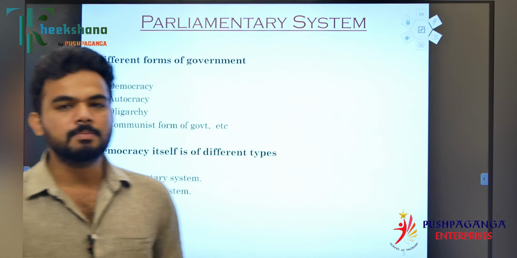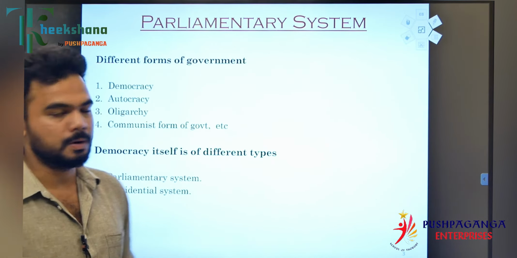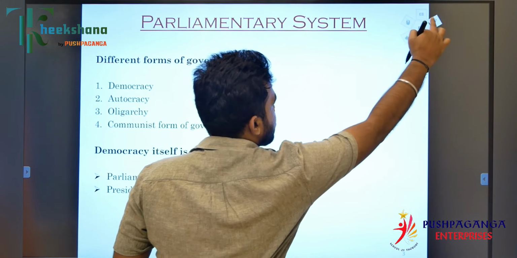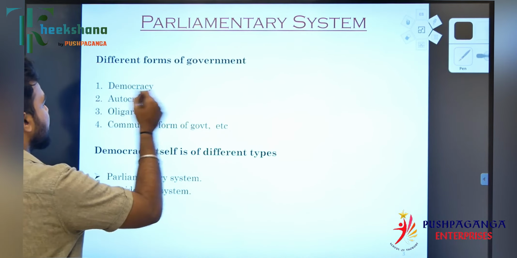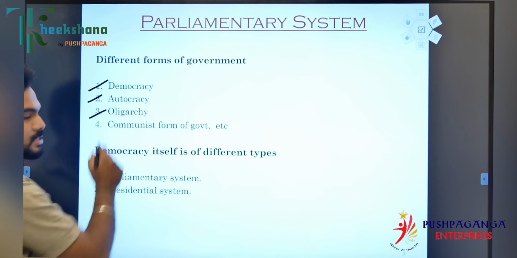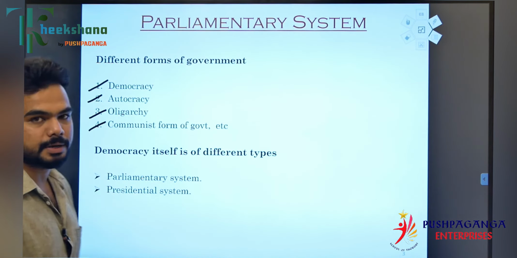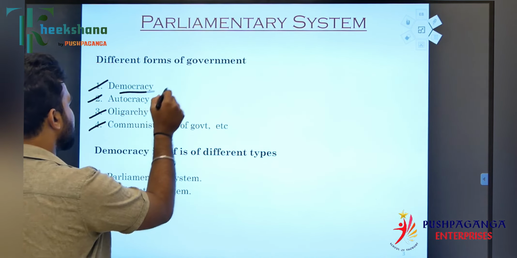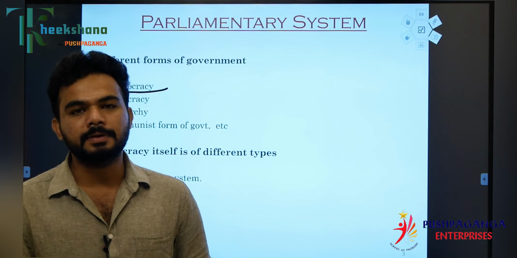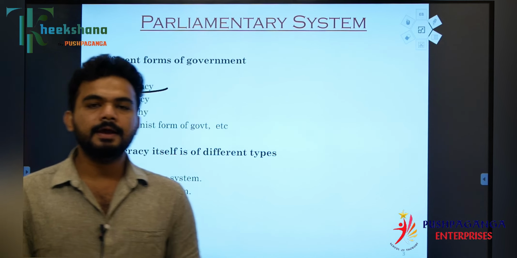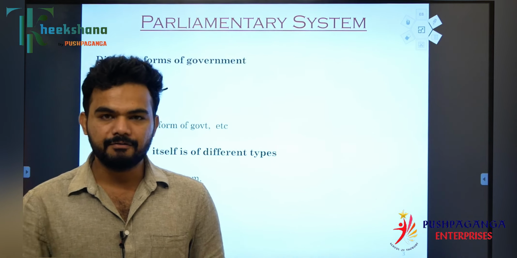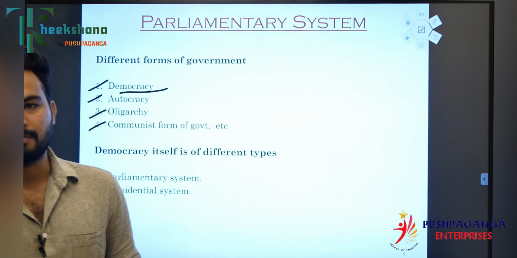Here let's study more about the different types of government in the world. In the world we have the democratic form of government, the autocratic form, the oligarchic form, and the communist form. So what exactly is democracy? Democracy is for the people, by the people, and of the people. Countries like India, America, Russia, Japan, Canada, and many others run through the democratic form of government.